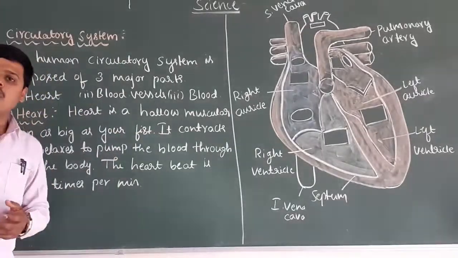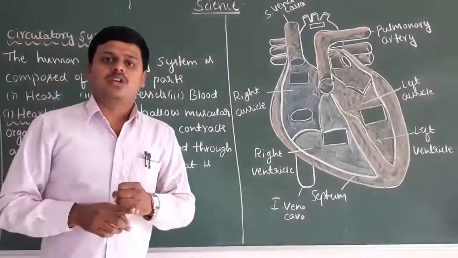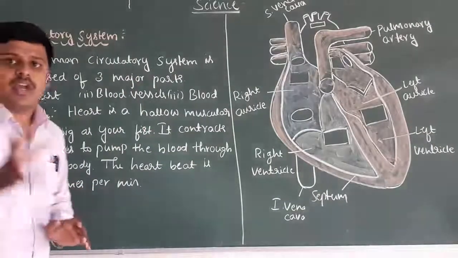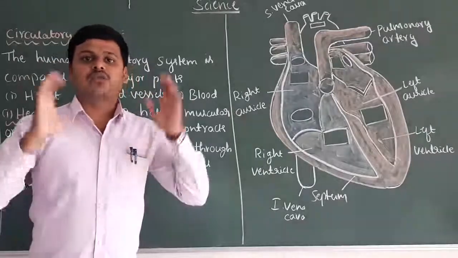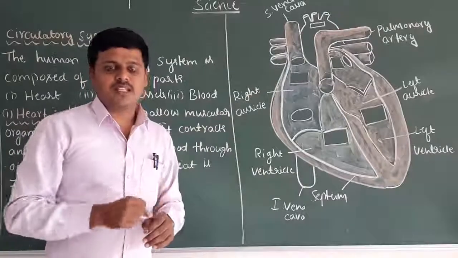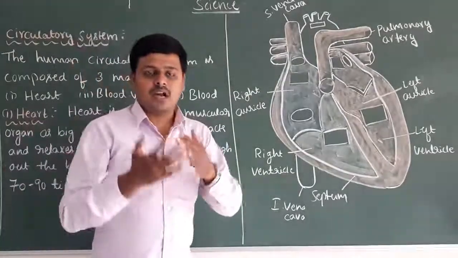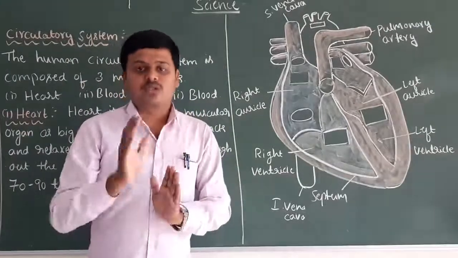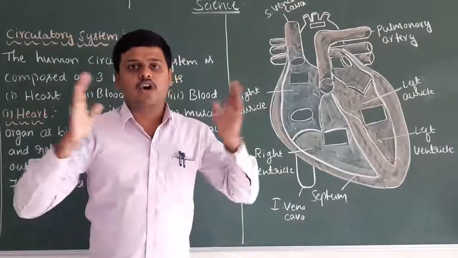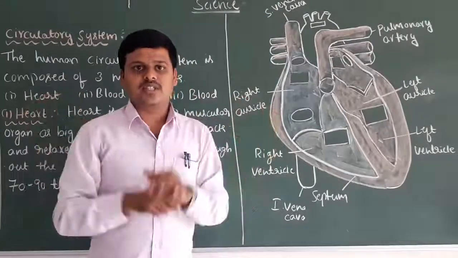Do you know the normal heartbeats per minute? It is approximately 72, and basically we can say 70 to 90 times per minute. It varies depending on your work or physical activity. For example, when you are running, the heartbeat varies. The normal heartbeat is 72, but it varies depending on the physical activity you are doing.